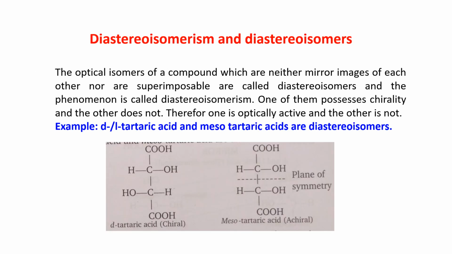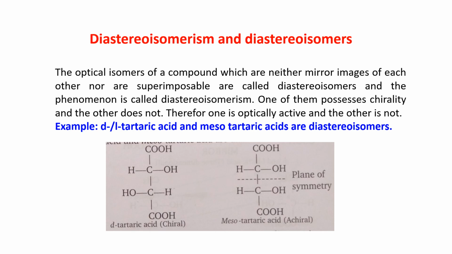Diastereoisomerism and diastereoisomers. The optical isomers of a compound which are neither mirror images of each other nor superimposable are called diastereoisomers, and the phenomenon is called diastereoisomerism.